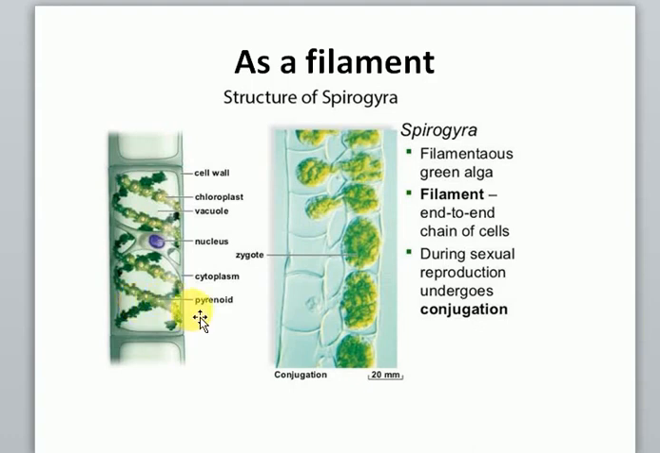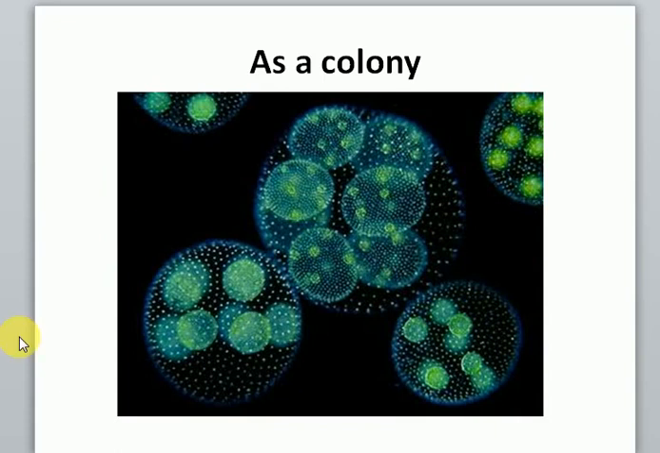Alright, like I told you, always feel free to pause the video at any point so that you can write things down or hear some things properly. So another way a cell exists is as a colony. Now you can see this. This is Volvox. These are Volvox forming a colony together.